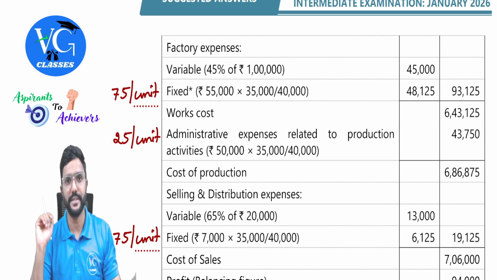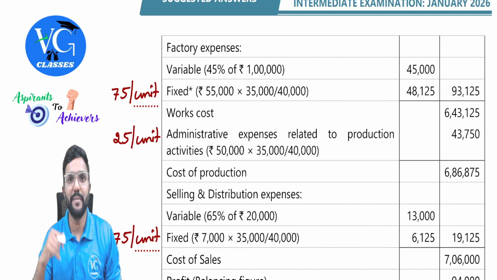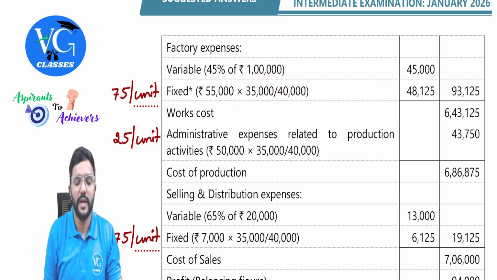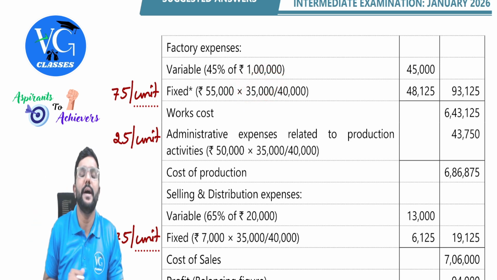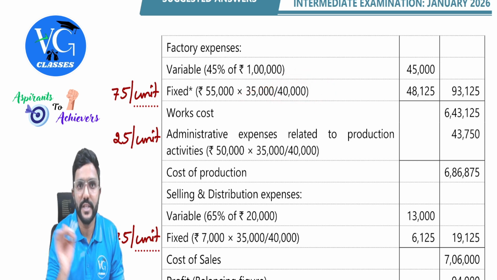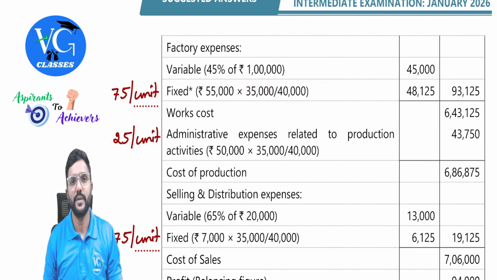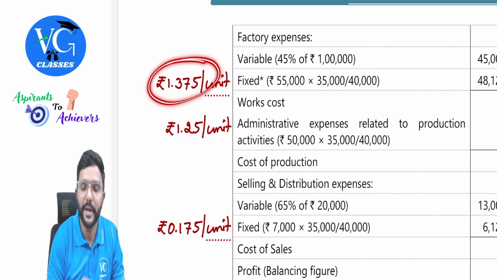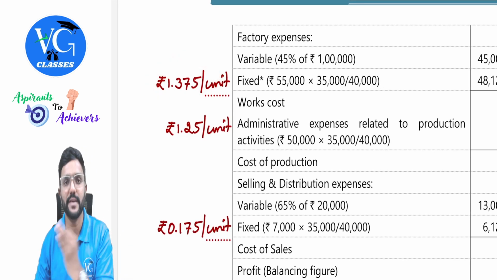To predetermine that, do we have the actual output at the beginning of the year? No, sir, we don't know. Actual output we will get to know only at the end of the period. So we use the capacity: divide the total fixed overheads by capacity and you get the fixed overhead absorption rate per unit. Here it is 1.375.